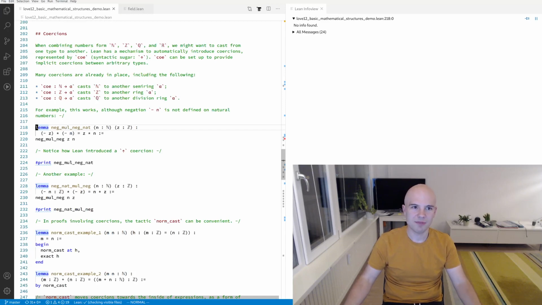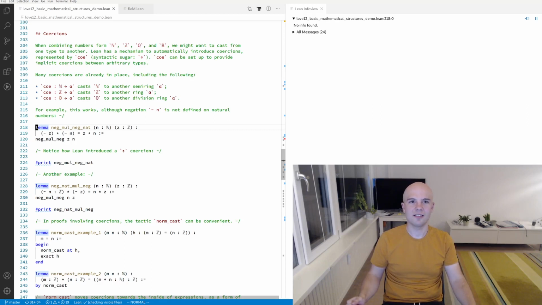In Lean, it's sometimes the case that you have a natural number and you want to use it where an integer is expected. Now, the natural numbers and the integers are two different types. They are not equal, and hence you cannot use a natural number directly as an integer. One solution would be to use a function like Nat.toInt, but this gets old really quick. Whenever you have a natural number and you want to use it as an integer, you'd have to write a long function. You don't want to do this.